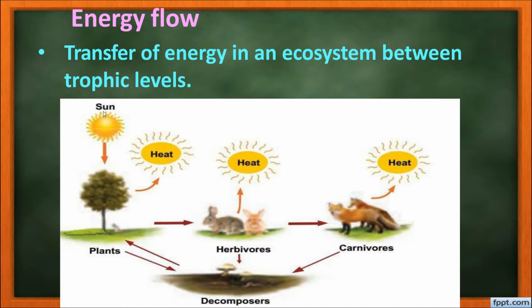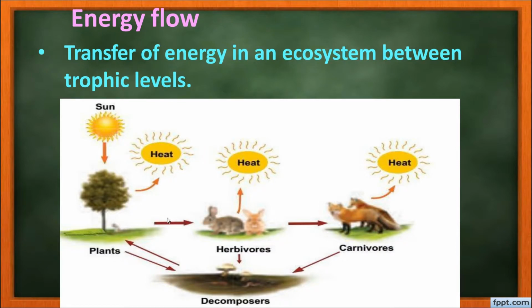So energy is transferred from the sun to the producers or plants. Again, the energy from the producers is transferred to the primary consumers or herbivores, and from the herbivores the energy is transferred to the carnivores, and this is called energy flow.